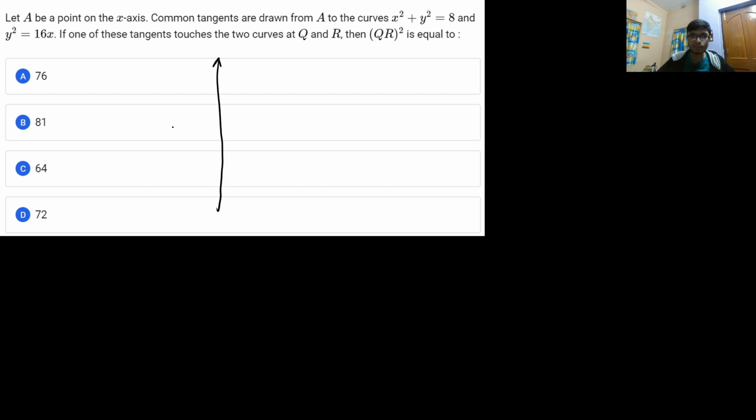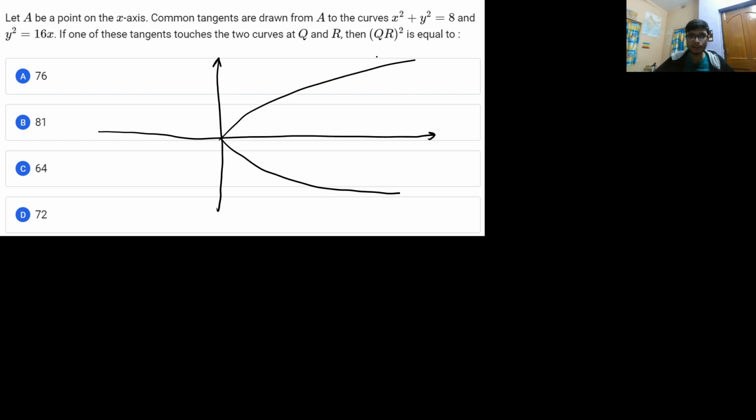Let me draw the curves. The first curve is a circle and the second curve is a parabola. The parabola equation is y square equal to 16x with the focus at 4 comma 0. Similarly, the circle is of radius 2 root 2 units. So you can have the circle somewhere like this, because the focus is at 4 comma 0, and this particular endpoint is 2 root 2 comma 0. 2 root 2 is around 3 point something, and the other end will be minus 2 root 2.